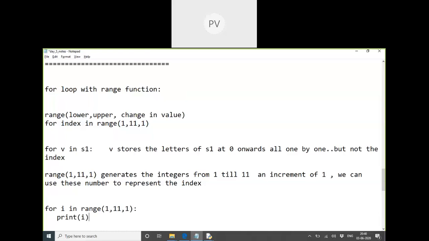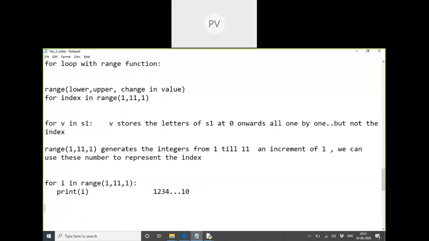What will happen right now? It will print 1, 2, 3, 4, 5 till which number? 10. So it is just giving these numbers to you. I can use these numbers. Now these numbers are stored in which variable? i. I can print it. But instead of printing, can I use it for a string right now?